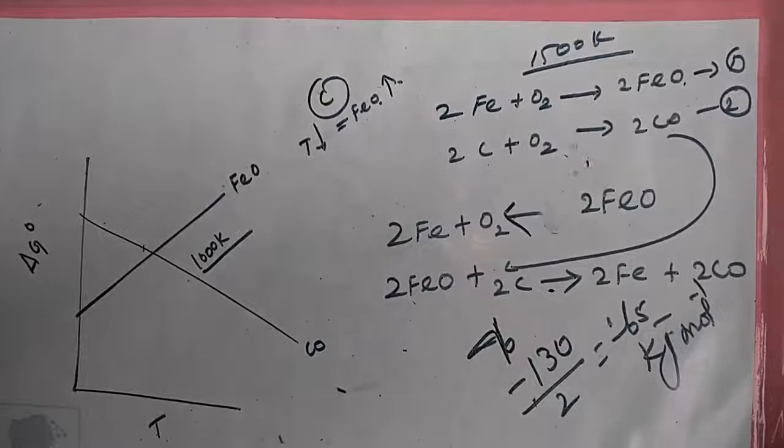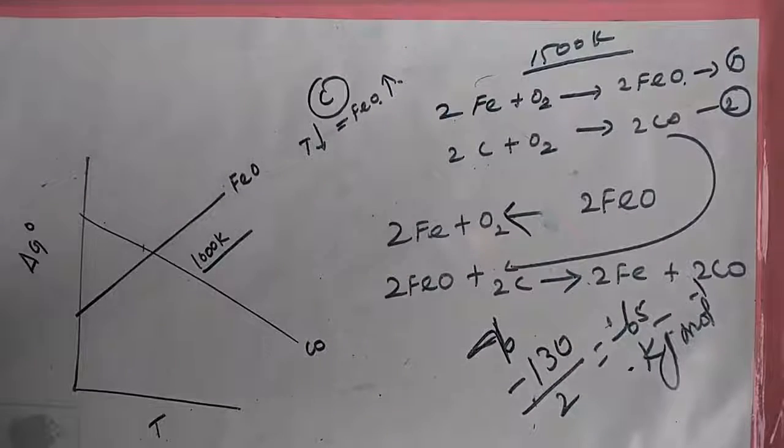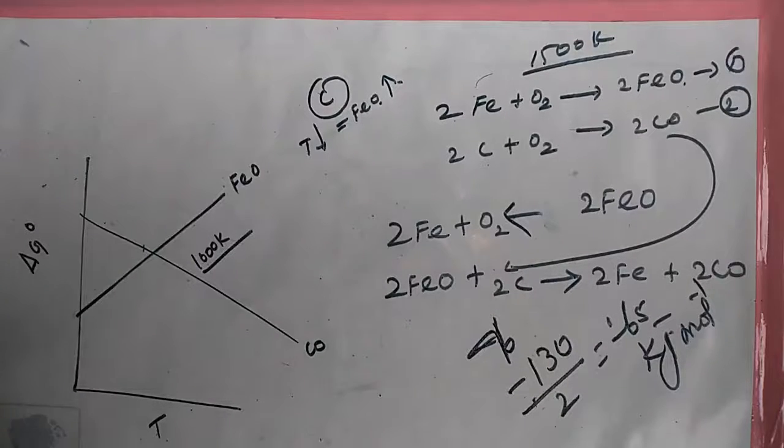Moreover, it does not give any idea about the possibility of other reactions that might be taking place. The second point: the interpretation of del G is based on the assumption that the reactants are in equilibrium with the products, which is not always true. These are the limitations of the Ellingham diagram.